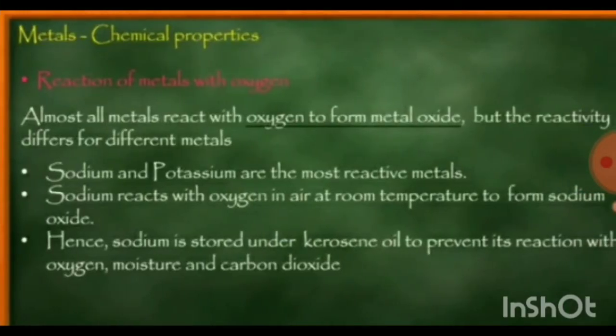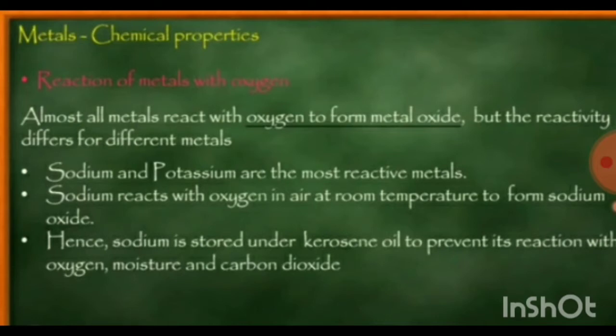Metals, chemical properties. Reaction of metals with oxygen. Almost all metals react with oxygen to form metal oxide. So, what happens when metals react with oxygen? They form metal oxide. But the reactivity differs for different metals. Sodium and potassium are the most reactive metals. So, which are the most reactive metals? Sodium and potassium.